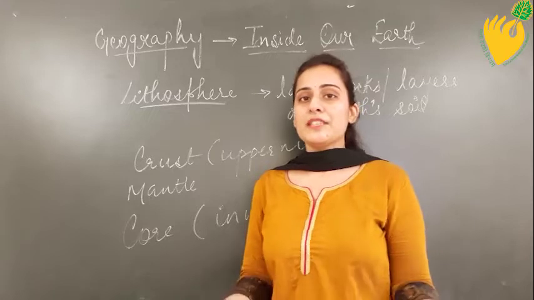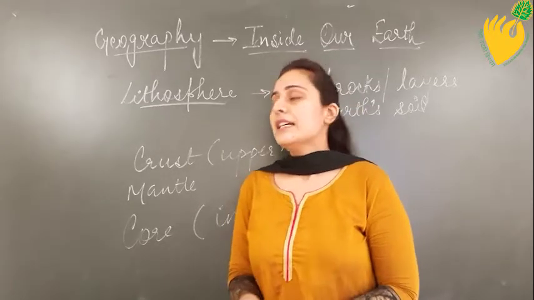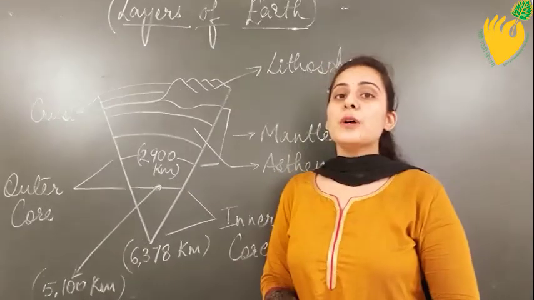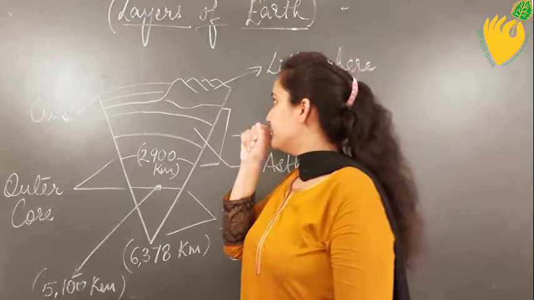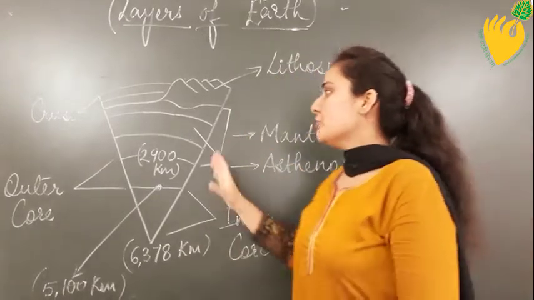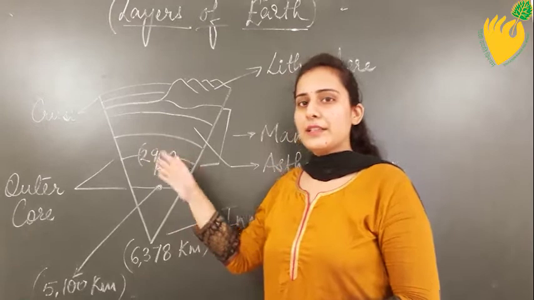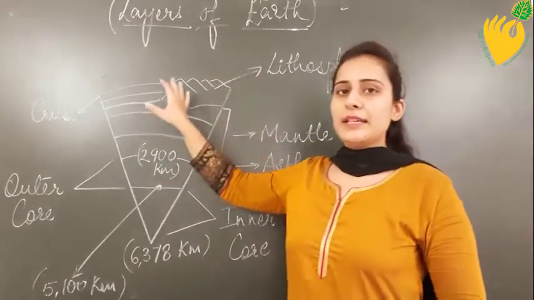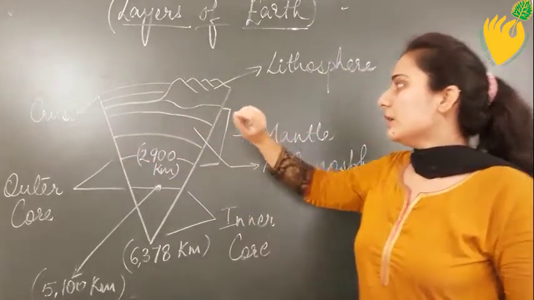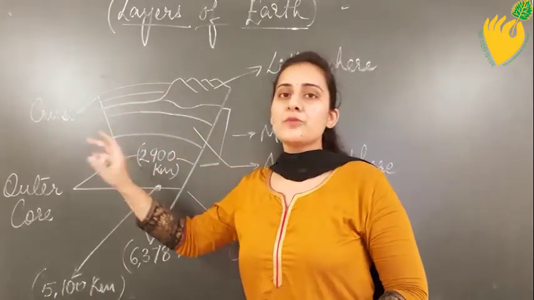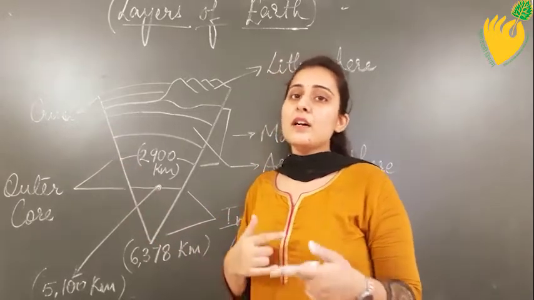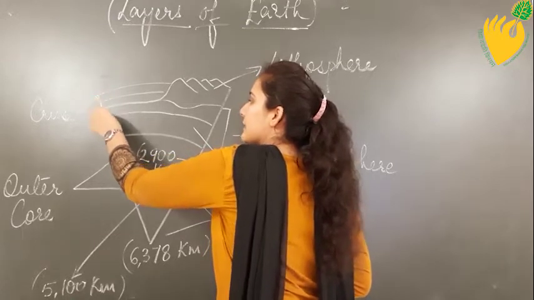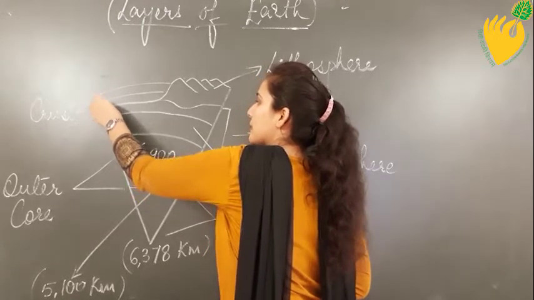So first of all I'll begin with the diagram to make you understand the different layers, that is the crust, mantle and the core, clearly. Okay, children, so here I have a diagram of layers of the earth showing the different layers of the earth beneath the top soil. So firstly we will start with the upper layer, that is the crust. So the crust is basically divided into two layers, the upper crust and the lower crust. This portion you can say is the upper crust and this portion is the lower crust.